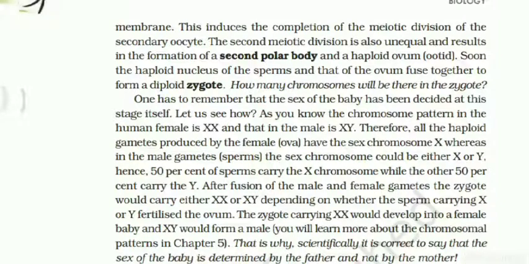So students, as soon as this induces the completion of the meiotic division of the secondary oocyte, the second meiotic division also results in the formation of a second polar body and a haploid ovum that is ootid. Soon the haploid nucleus of the sperm and that of the ovum fuse together to form a diploid zygote.